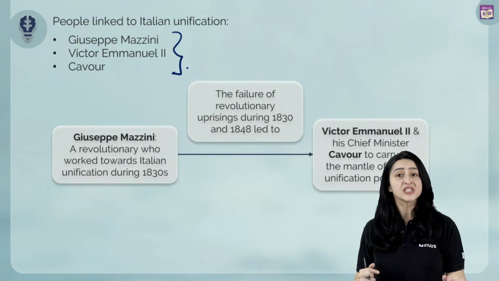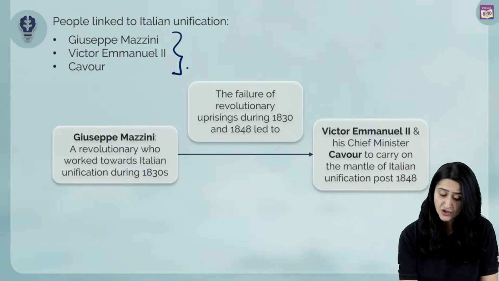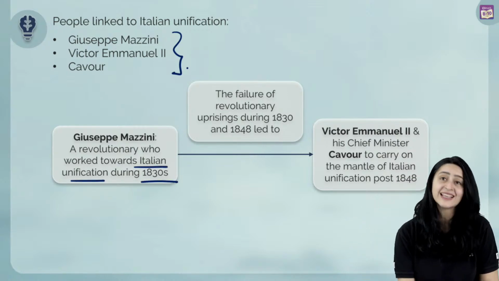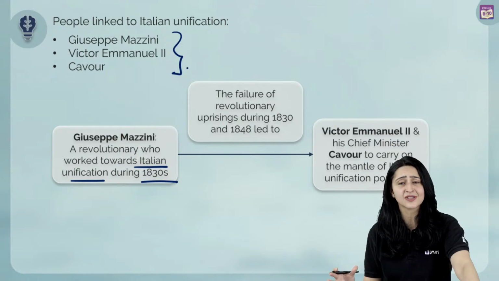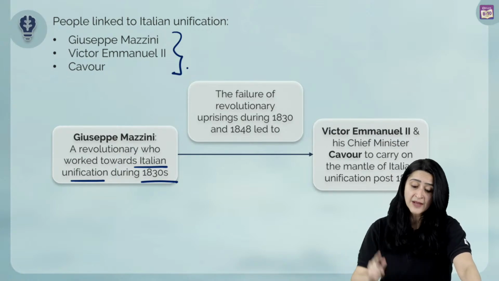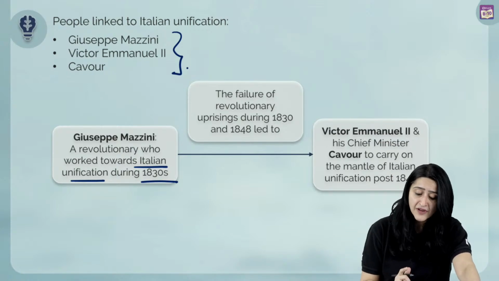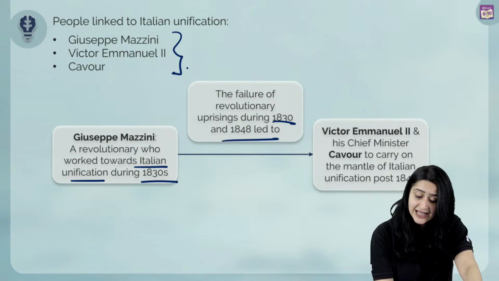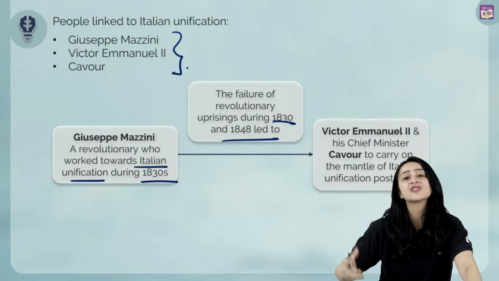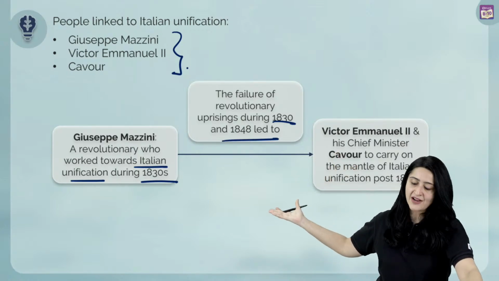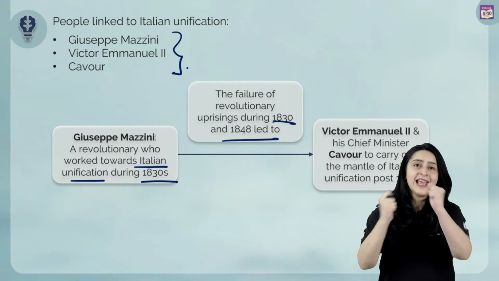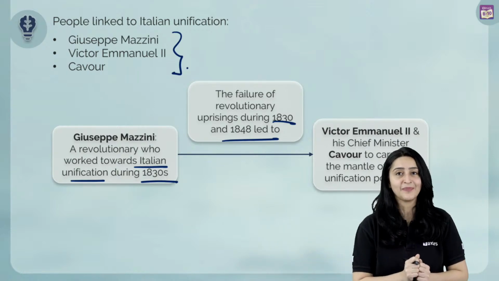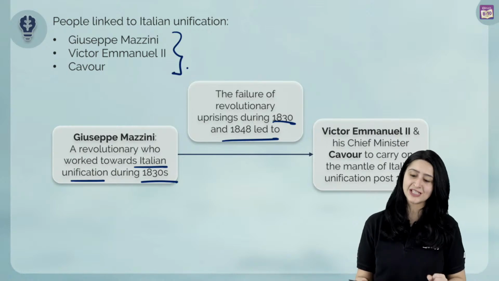Giuseppe Mazzini was a revolutionary who worked towards Italian unification during the 1830s. We know that he was a member of many secret societies and he worked very hard for this. Now, the failure of the revolutionary uprisings during 1830 and 1840 led to Victor Emmanuel II and his chief minister Cavour carrying on the mantle of Italian unification post 1848.